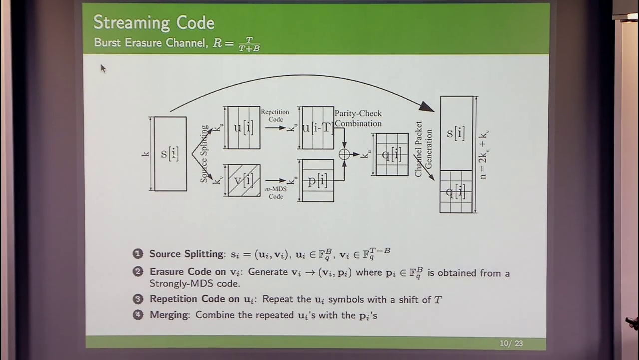But the high-level idea is you should take a source packet, split it into 2 sub-packets of the right dimensions, which are shown here, apply a repetition code to one group, a standard erasure code to the other group, combine the resulting parity checks, and append it to the incoming source packets. And if the parameters are selected in the right way, we will get a rate of t over t plus b.